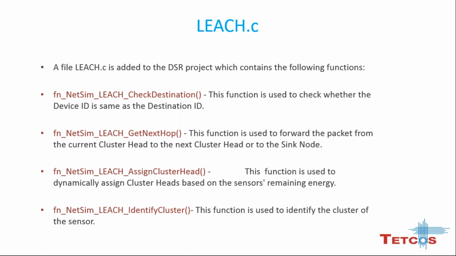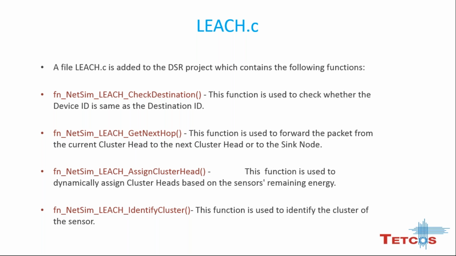That is LEACH check destination, which is the function used to check whether the device ID is the same as the destination ID. Then get next hop is the function used to forward the packet from the cluster head to the next cluster head or to the sink node. The third function is assign cluster head.